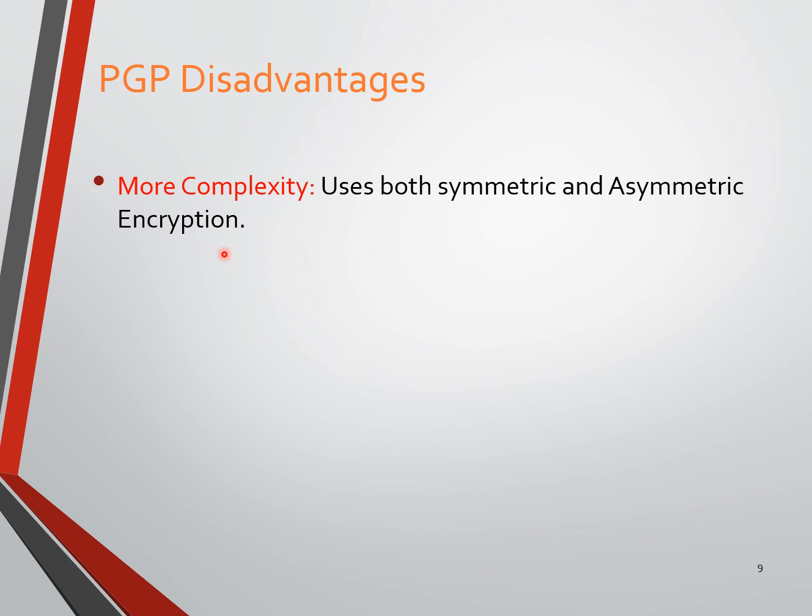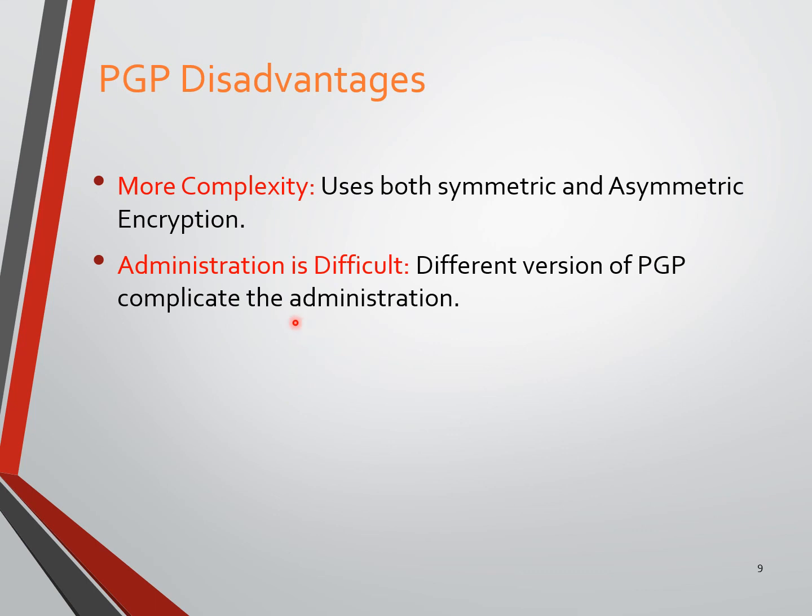So on both sides we are using asymmetric encryption, and symmetric is nothing but the secret key. Under confidentiality we use a common secret key for encryption and decryption. So it uses both symmetric and asymmetric encryption. The second major disadvantage is that administration is difficult.